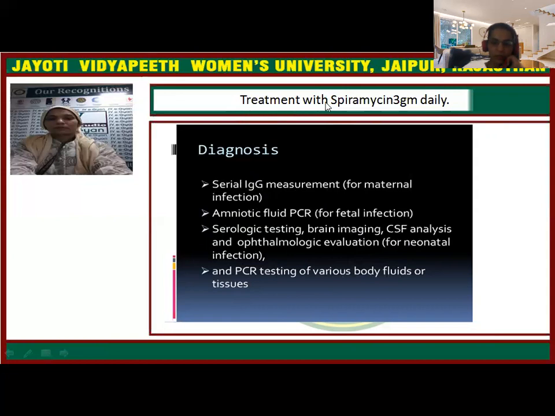For treatment, the drug of choice is spiramycin, 3 grams daily.